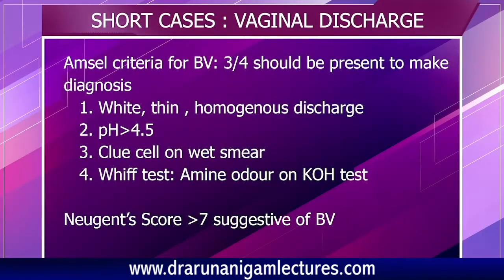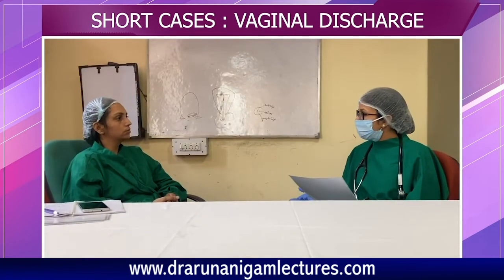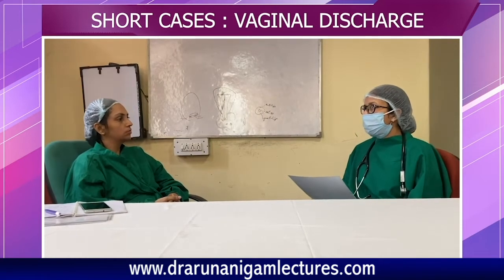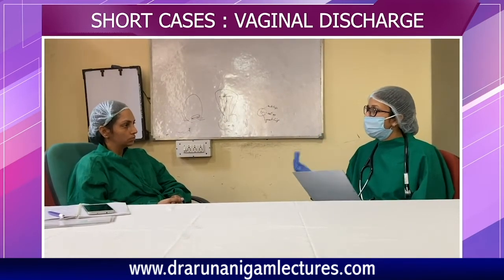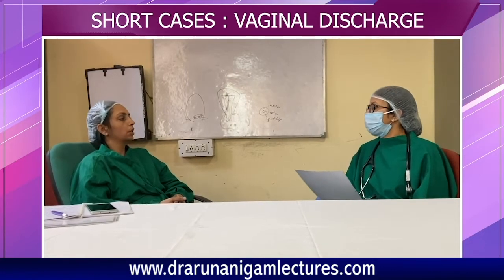What are clue cells? Ma'am, a clue cell is an epithelial cell around which there is surface attachment of bacteria, which gives the appearance that a single epithelial cell is there, and surrounding it there are multiple bacteria, which gives the appearance of a clue cell. Very good. Any other test that can be done in bacterial vaginosis? Ma'am, gram staining can be done, and on the basis of that there is a Nugent score. If it is more than or equal to 7, we confirm the diagnosis of bacterial vaginosis. Okay. Any other thing?